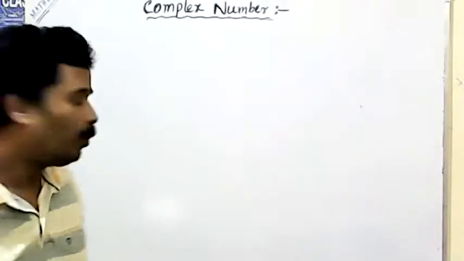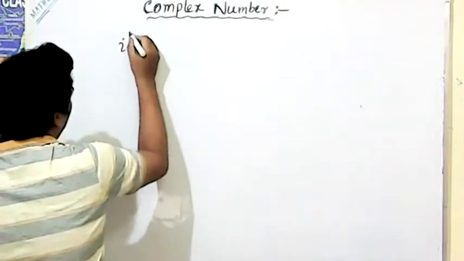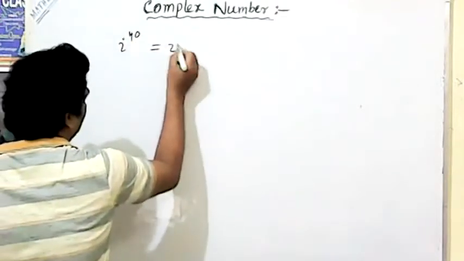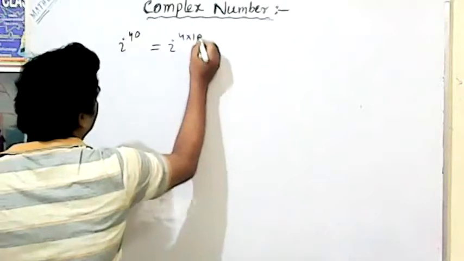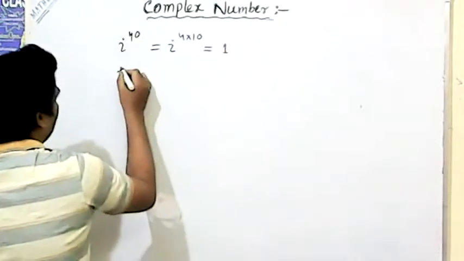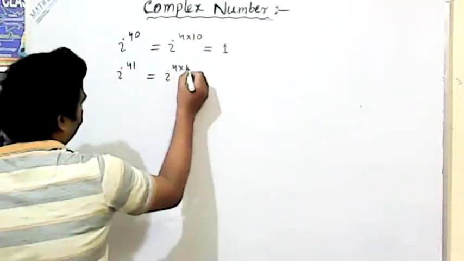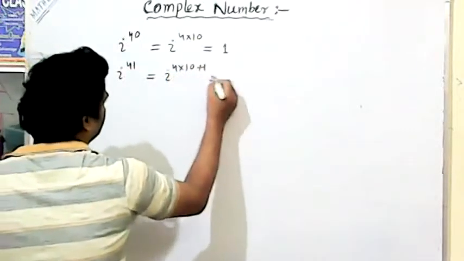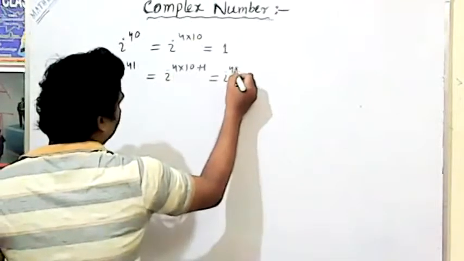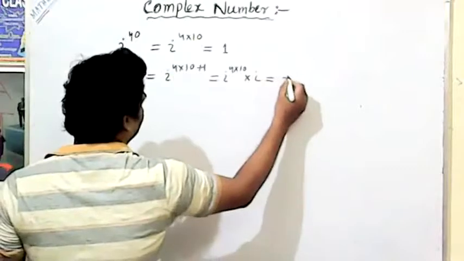Suppose a question is given, i to the power 41. That means i to the power 4 into 10 plus 1. It is in the i to the power 4k plus 1 format. That is i to the power 4 into 10, into i. That means it comes to i.